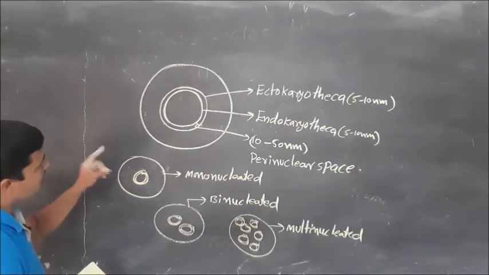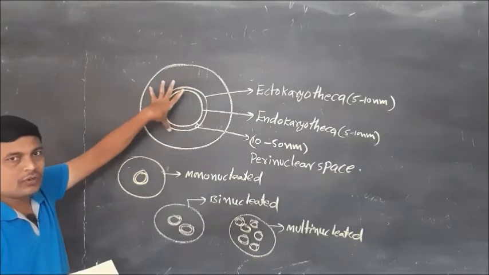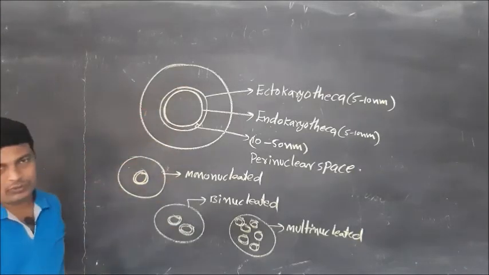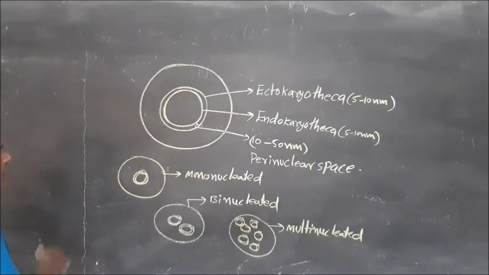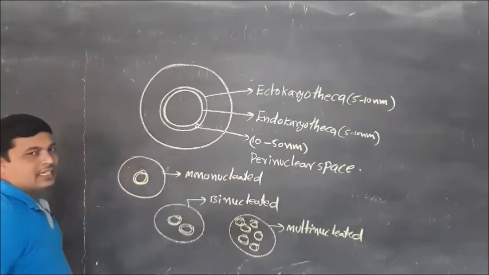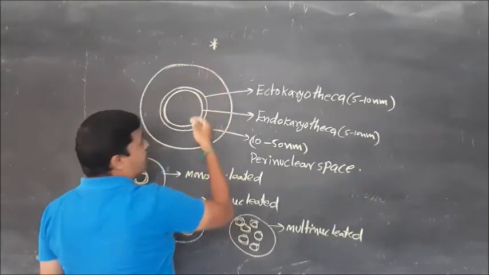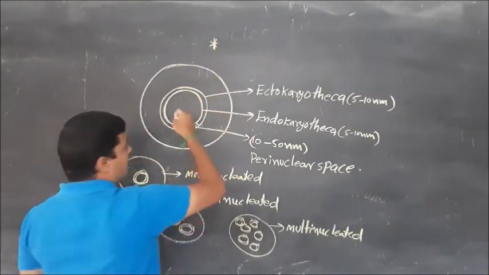So now we are going to discuss the structure of the nucleus. What is the nucleus? What are the functions of the nucleus? Just observe here, the nucleus is located at the center of the cell. The nucleus is considered the brain of the cell. What is the importance of the nucleus inside the cell?